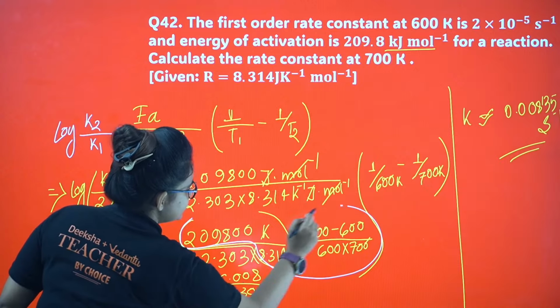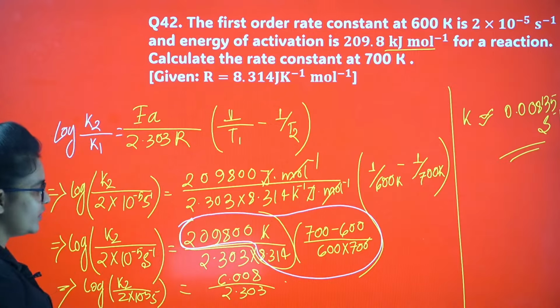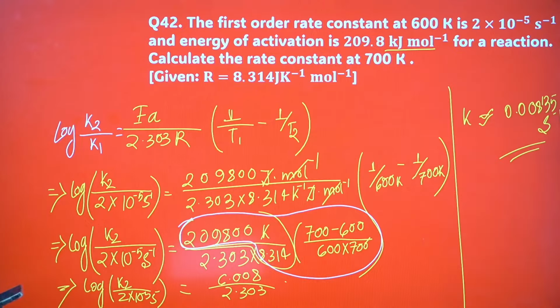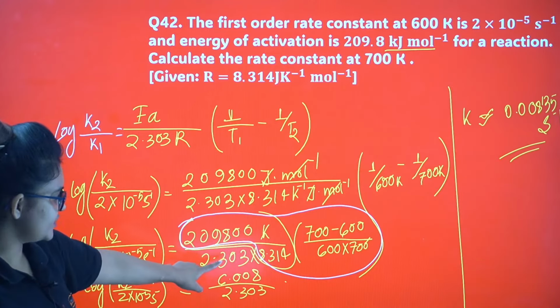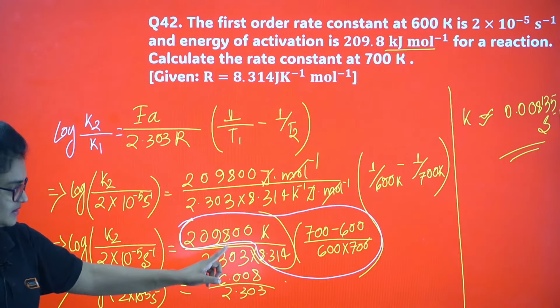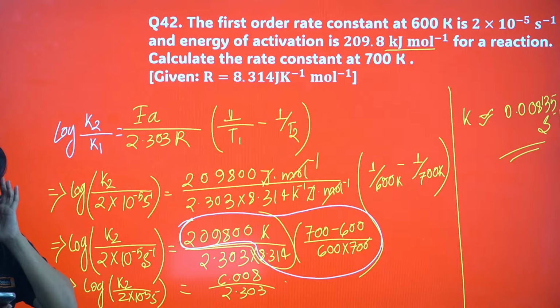If you calculate this entire part except 2.303, it will come 6.008. I have calculated this, it came to be something like 6.008. If it is not coming, then just let me know. I guess it's okay. Okay, let's proceed.